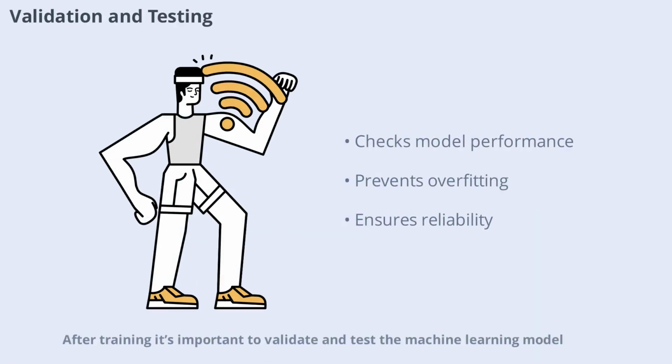After training, it's important to validate and test the machine learning model. Validation involves checking the model's performance on a separate dataset to ensure it hasn't simply memorized the training data. Testing goes a step further, evaluating how well the model performs in real-world situations. In narrow AI, rigorous validation and testing are essential for building reliable and trustworthy systems that users can depend on.